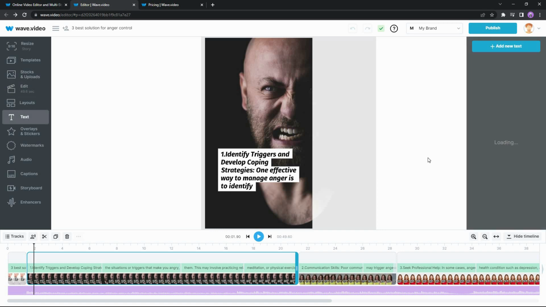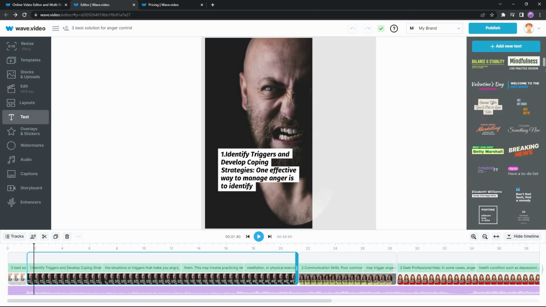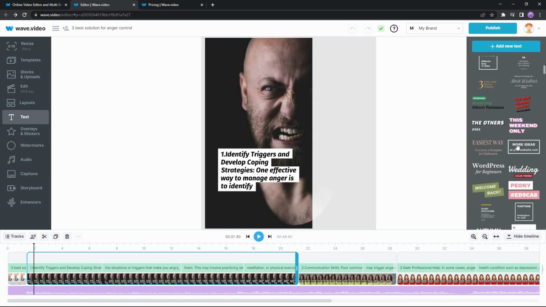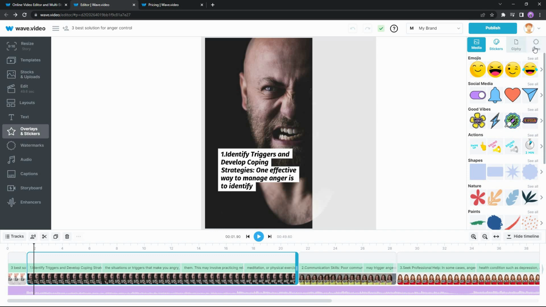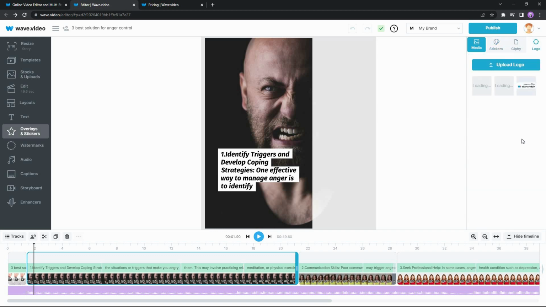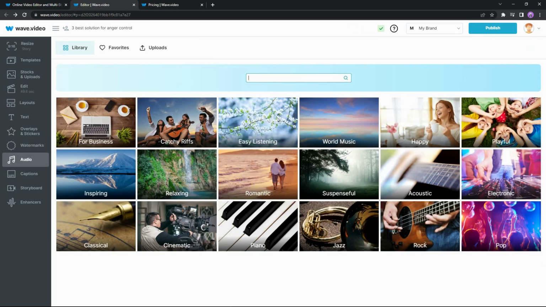Then you have your text option that allows you to add different types of text, and there are already some pre-made text with very attractive fonts. You can also add emoji, stickers, Giphy, logo, and so many other things to your videos from this section. And this is the audio library. So from this section you will get different types of stock background music that you can add to your video. You can also upload if you want.